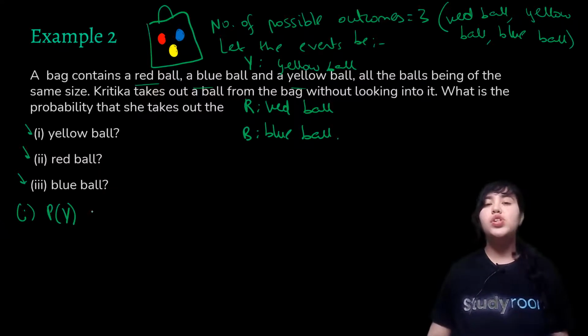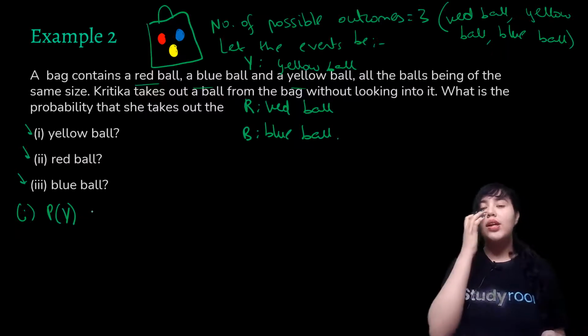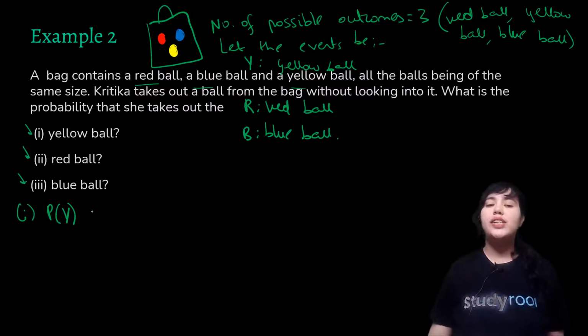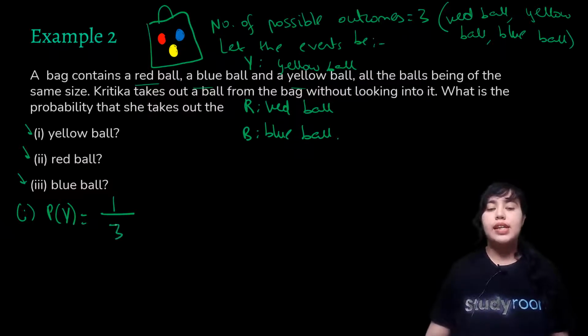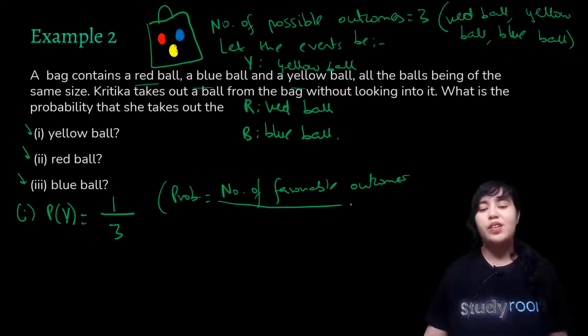Okay, so to get this, you need to know the number of favorable outcomes. That means the number of times you can expect to get a yellow ball. So how many times can you expect to get a yellow ball? Since there is only one yellow ball, you'll have 1 upon total number of possible outcomes, which is 3. So here also you can write the full formula that probability is equal to number of favorable outcomes upon number of possible outcomes.